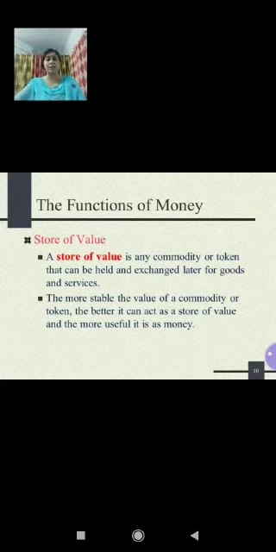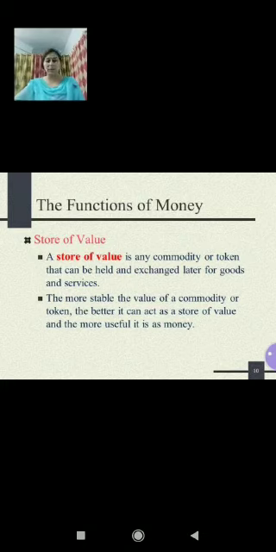It is true that there are some assets like bonds, shares, debentures, etc. which also serve as a store of value, and then they compete with money in this regard. But money is considered to be the better storage of value, particularly in one respect. Money is a perfect liquid asset. Liquid, you understand, something which can be easily converted into cash. That is, it is readily and generally accepted as a means of payment.